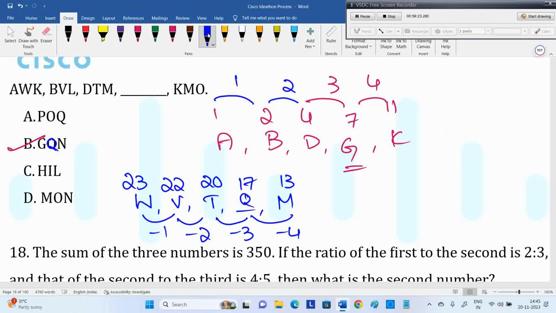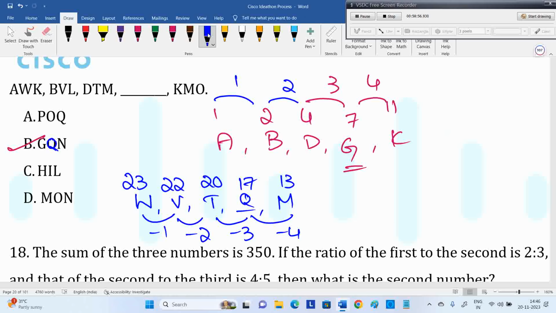First letter separately, second letter separately, third letter separately you can do. But doing all three is a waste of time in the exam, sir. Okay, then check: if the first letter is different in all options, try only the first letter. That will decide the answer. If the second letter is different in all options, then try only the second letter. Don't try all, don't waste your time. So why are you not trying the last letter? Let's say the last letter is N, and N is there in two options, so it's a waste of time. If the first letter is different in all options, doing the first letter is sufficient in the exam. That way you can try.